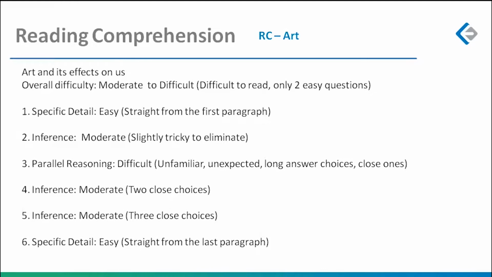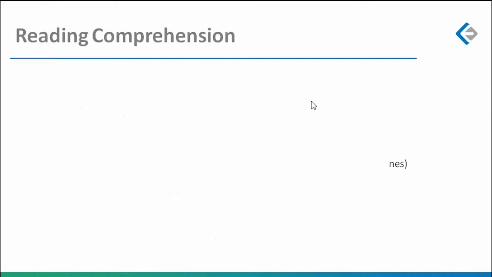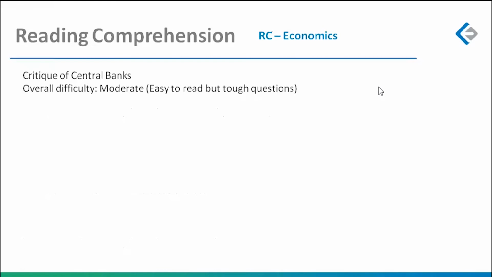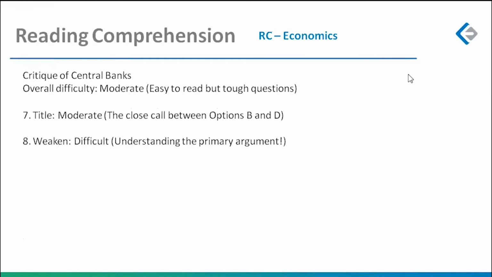We had 3 inferences, all of them moderate, and we had an applied information question, which clearly was difficult because, 1, it was an unfamiliar question type, 2, it was unexpected, and 3, there were very, very long answer choices. So should you have attempted that question? I think no. Is there a possibility of answering this particular question, question number 3, correctly in less than 2 minutes? If you've been solving our verbal logic critical reasoning questions, then probably yes. Otherwise, no. There's really no major incentive in trying to invest 2 to 3 minutes in that particular parallel reasoning question type and trying to get it correct.